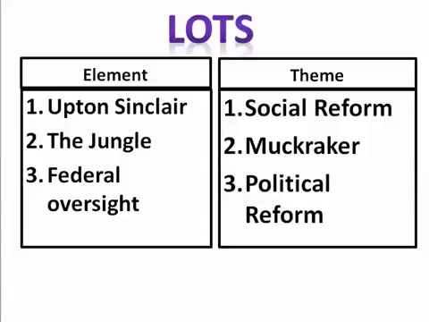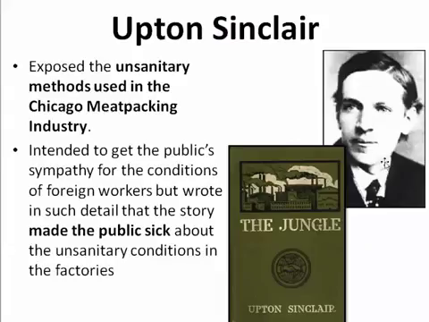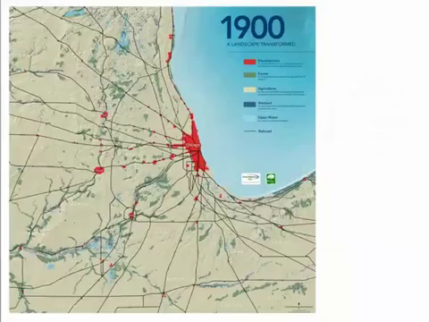All right. So Upton Sinclair, this guy here, wrote this book, The Jungle, and in it he exposed unsanitary, unclean methods used by the Chicago meatpacking industry. And we talked about before, when we talked about urbanization and growth of the cities, how Chicago became a huge area of urbanization. And right outside of Chicago was the Pullman car company.